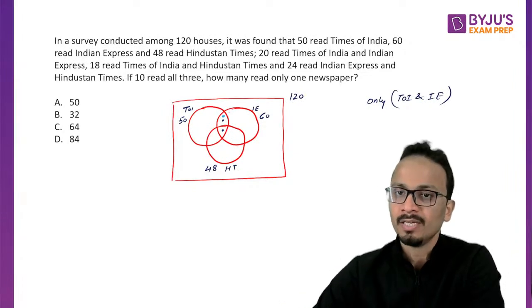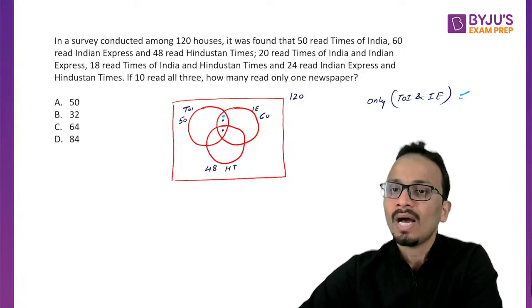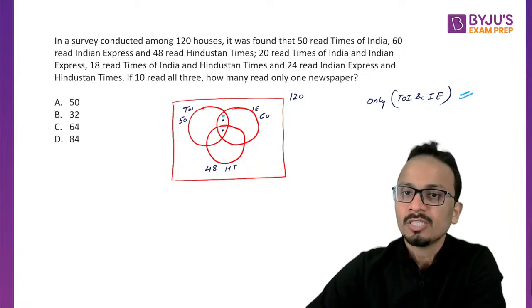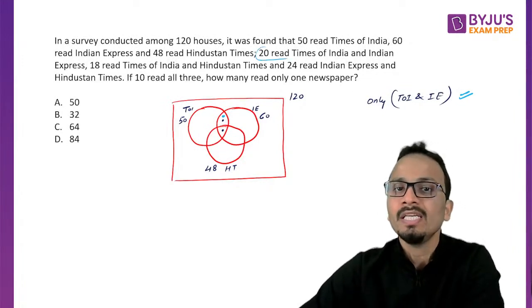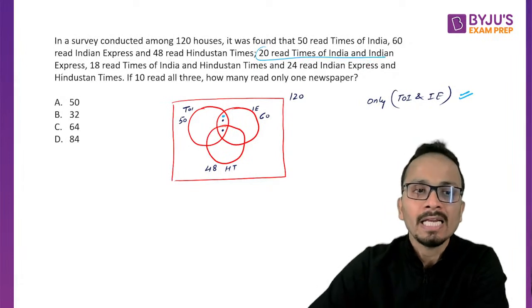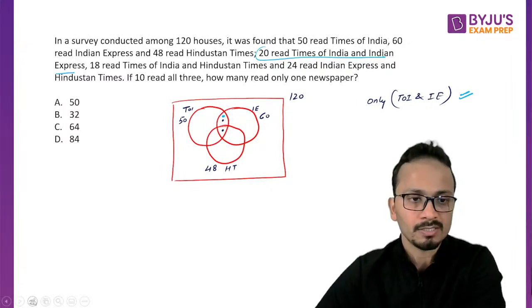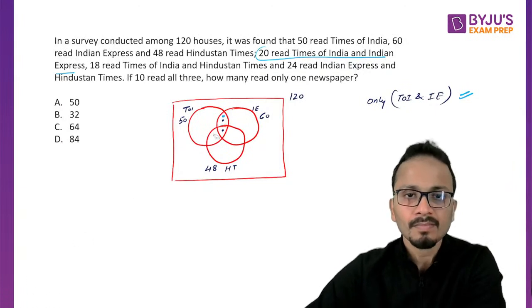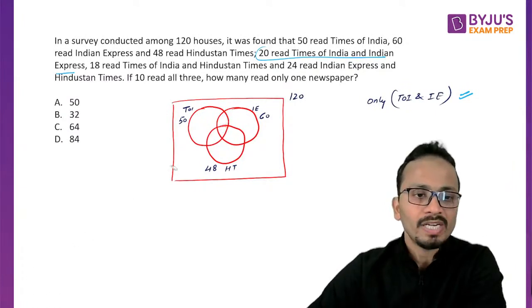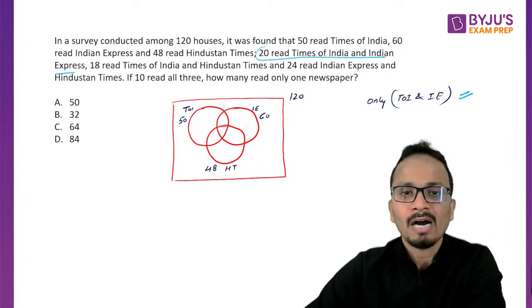But here it is given that 20 read TOI and Indian Express both, so 20 will be the sum of these two places. So I'll write 20 outside this place, which shows that it is the sum of these two.